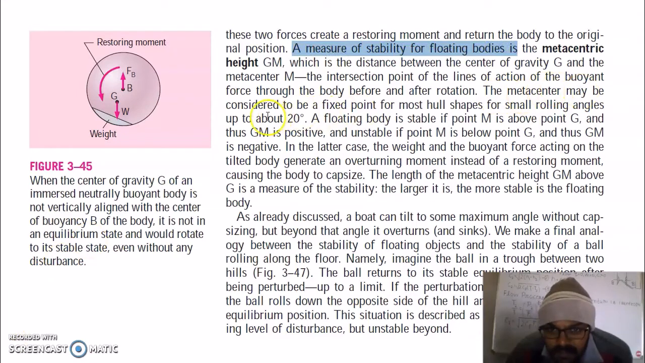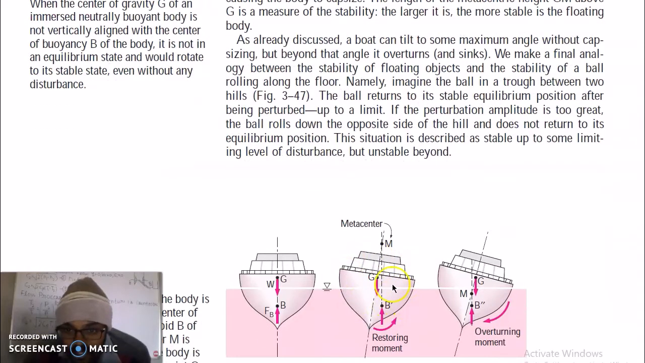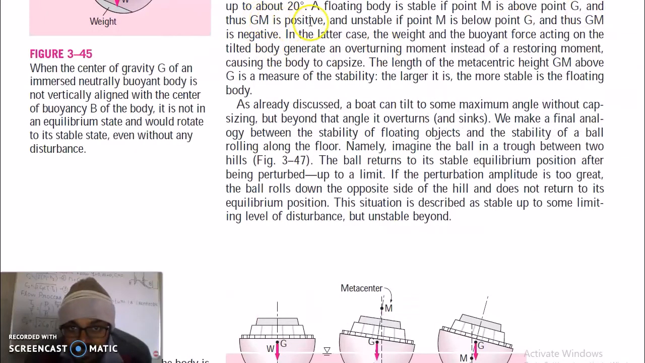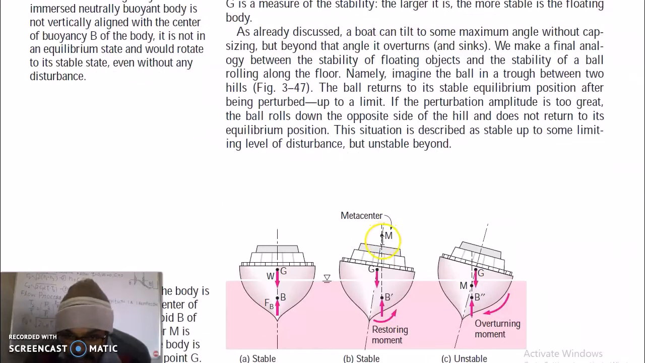The metacenter may be considered to be a fixed point for most hull shapes for small rolling angles up to 20 degrees. A floating body is stable if M is above the point G and thus GM is positive. You can say here GM is positive, and unstable if M is below G and thus GM is negative. So if this M shifts below G, GM will be negative. In this case you can see GM is negative because M is below G.